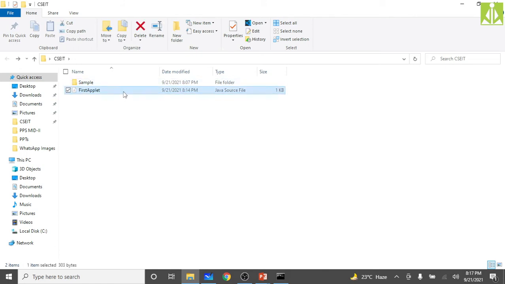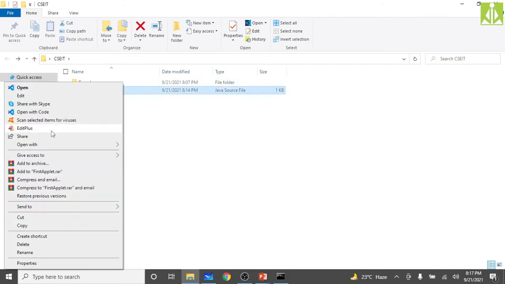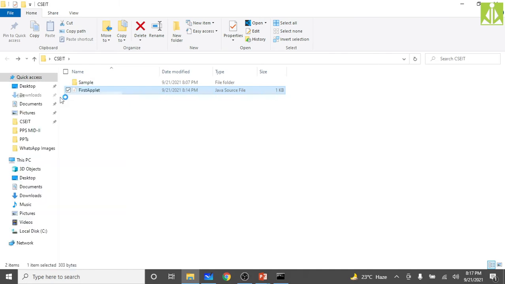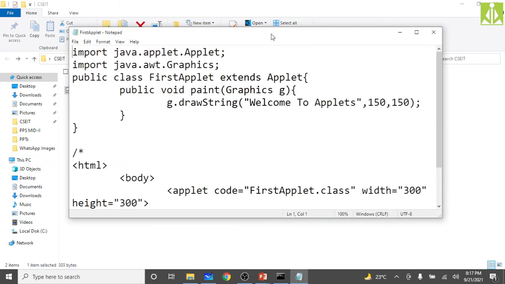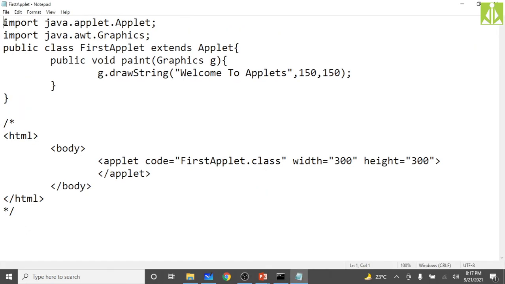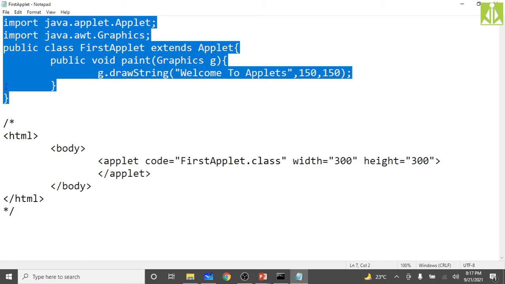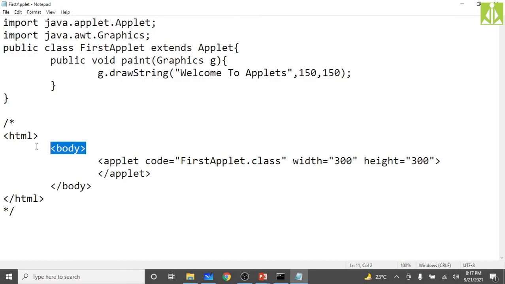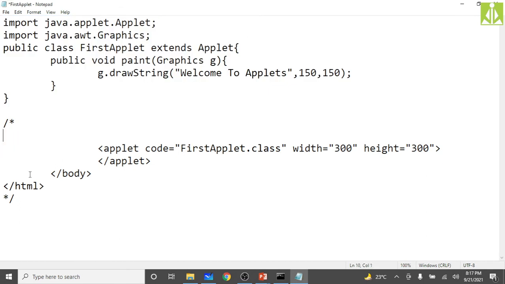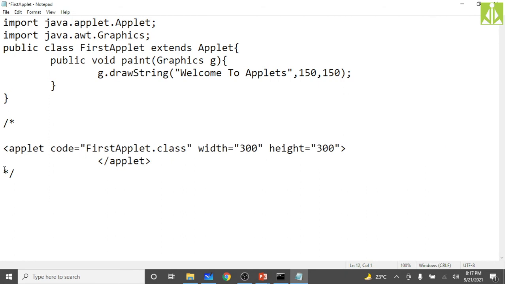This one file we need, and I am opening it with Notepad, and as you can see here, first I have written my Java code, and this is my HTML code. In the HTML, the HTML and body tags are not required, only the applet tag is sufficient. Just put the applet tag which gives the reference to your class file.